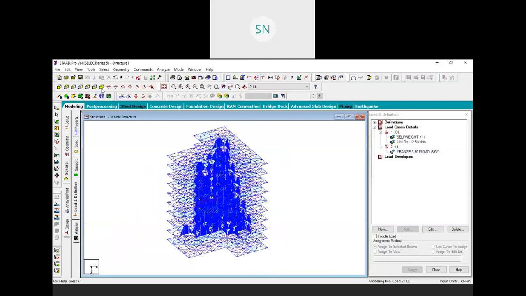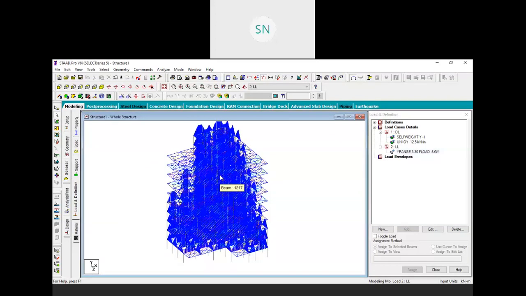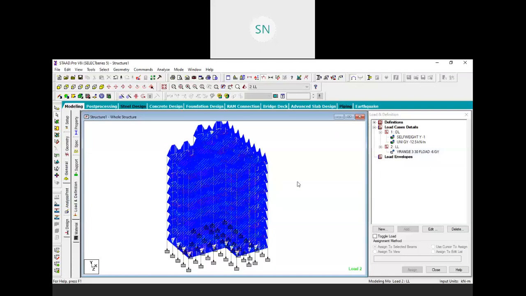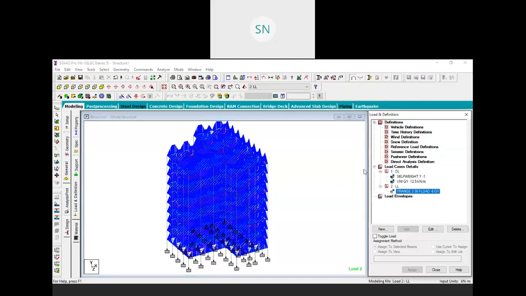Again, let me go to the 3D view, and now we will add wind load. And for the wind load we need to first create a wind definition. So click on the wind definition, and for the wind load we generally use IS 875 Part 3. Which code do we have for the wind load? 875 Part 3, right, students?